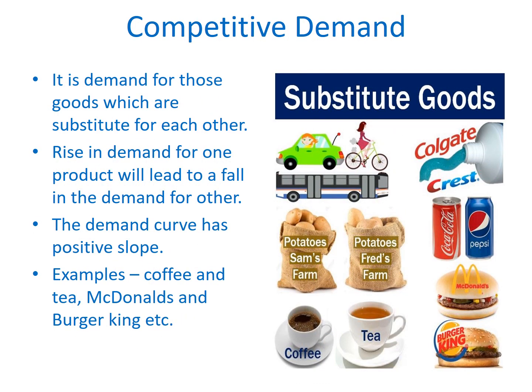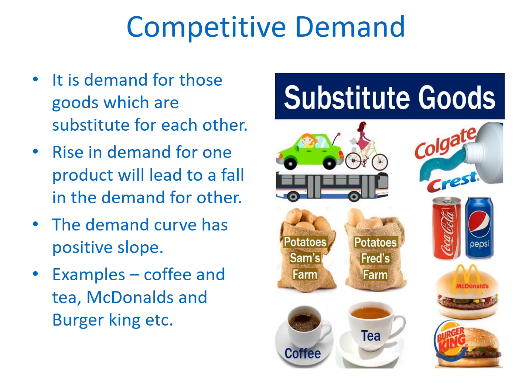Competitive demand is also known as cross demand. It is demand for those goods which are substitute for each other. Substitute goods are those goods which can be used in place of other goods with equal ease. These goods compete to satisfy the same want. For example, tea and coffee, Pepsi and Coke, petrol and diesel, etc.